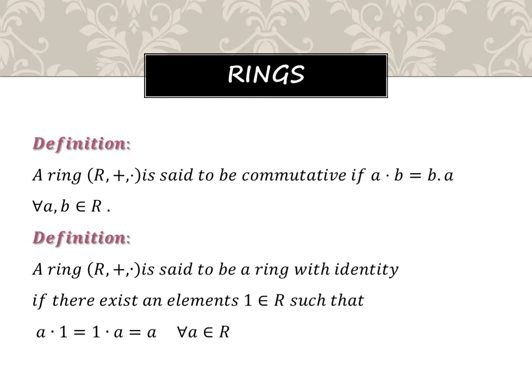Definition of ring with identity. A ring (R, +, ·) is said to be a ring with identity if there exists an element 1 belonging to R, that is the identity with respect to multiplication, such that a·1 = 1·a = a for all a belonging to R.